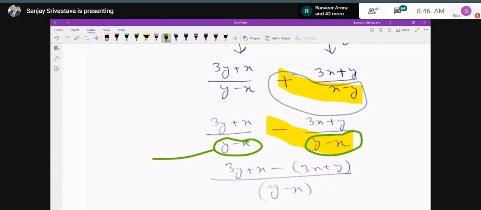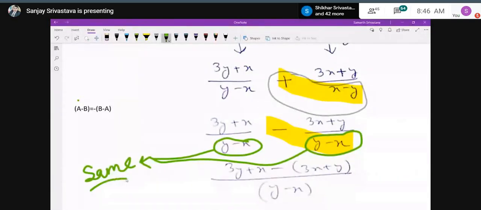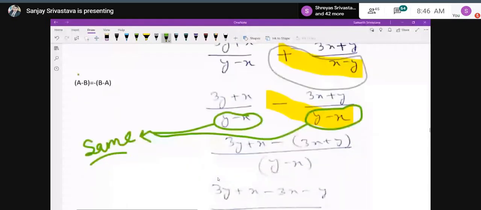You already know that a minus b can be written as minus times b minus a. The minus sign outside the bracket, in addition with the plus sign, will make it minus. Okay, this was the change. Similarly over here also I have applied the same rule. Have you understood now?